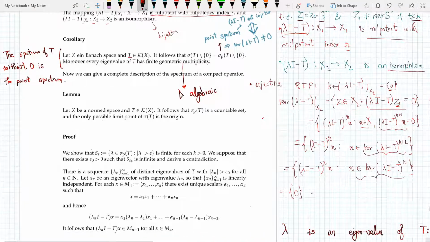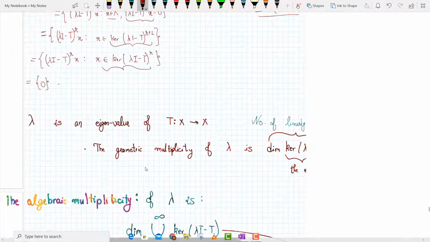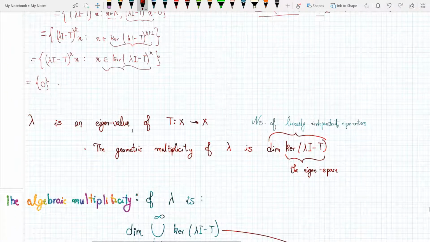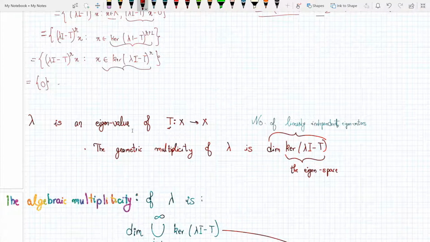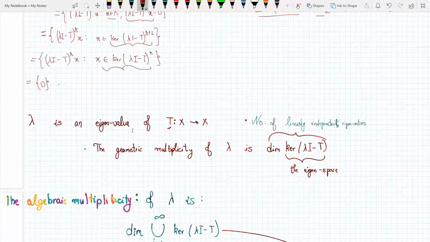So let me explain what this term means. By geometric multiplicity of an eigenvalue, I mean: let λ be an eigenvalue of T, and the geometric multiplicity is the dimension of the kernel of λI − T, which is the number of linearly independent eigenvectors. The kernel of λI − T is the eigenspace, so the dimension is the number of linearly independent eigenvectors.